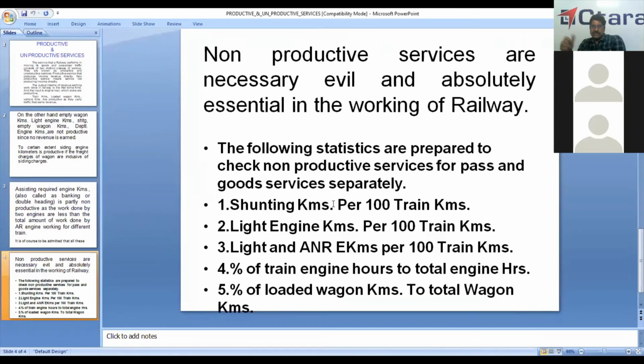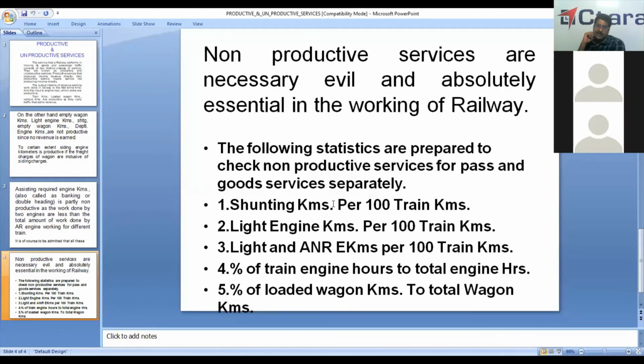To check the productive and unproductive services, the following statistics are prepared. Shunting engine kilometers per 100 train kilometers: for every 100 train kilometers, what is the ratio of shunting engine kilometers? Similarly, light engine kilometers per 100 train kilometers.